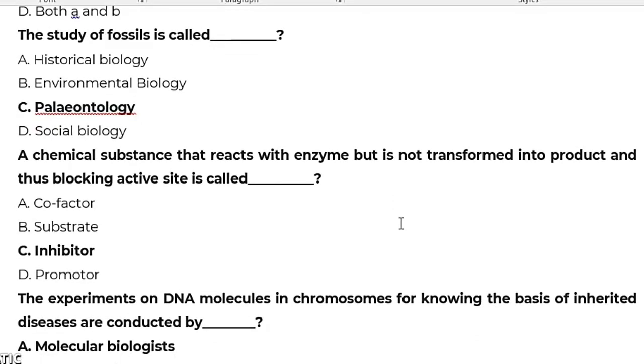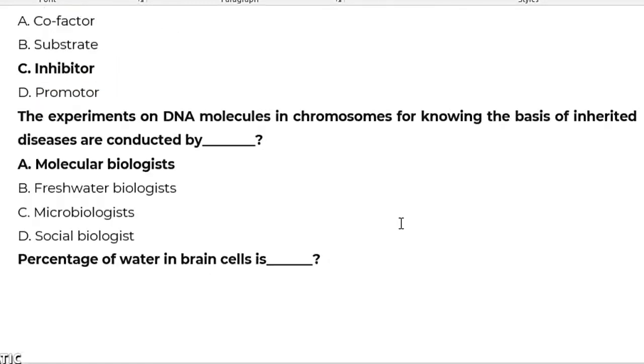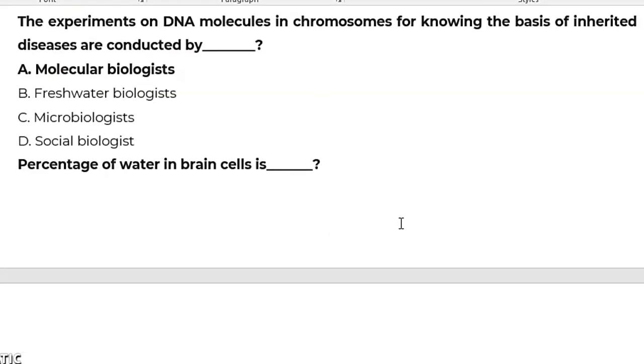Experiments on the DNA molecule in the chromosome to know the basis of inherited disease are conducted by molecular biologists. The molecular biologist performs many types of experiments on DNA structure and function.